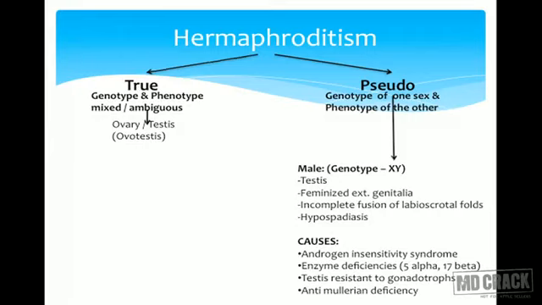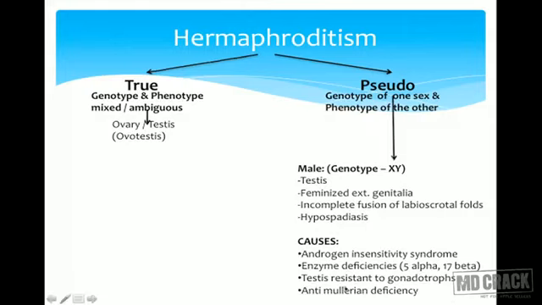Or maybe the peripheral receptors are not receptive to the testosterone which is present. So in that case, the testosterone effect will not be seen, and even though the person is male, the phenotype would appear as female.